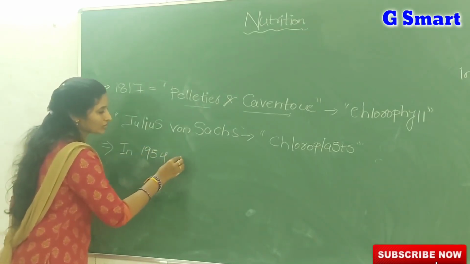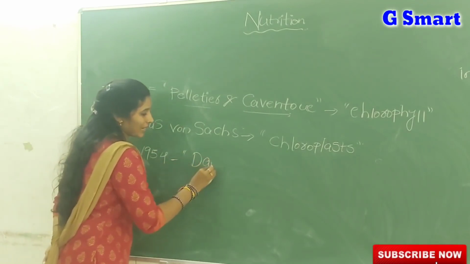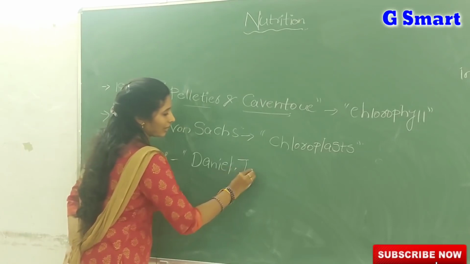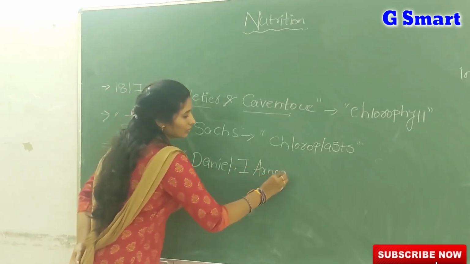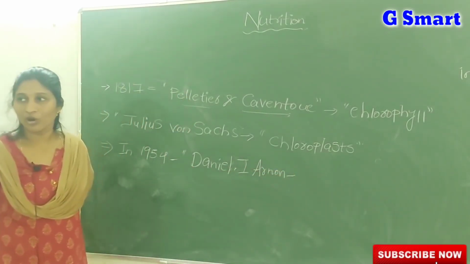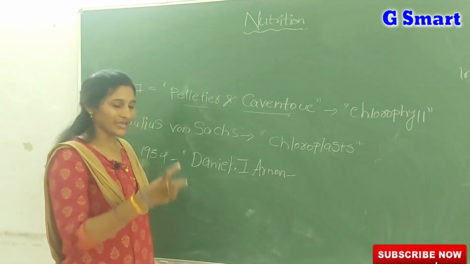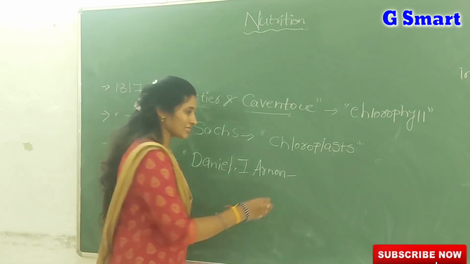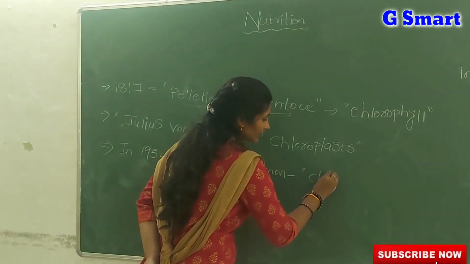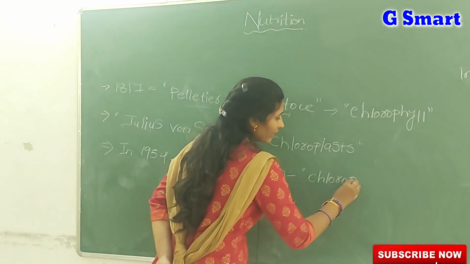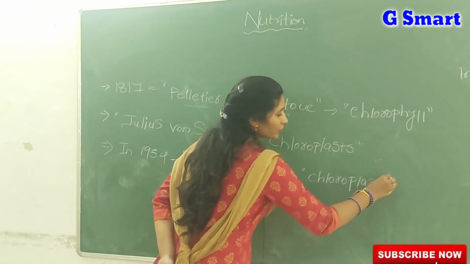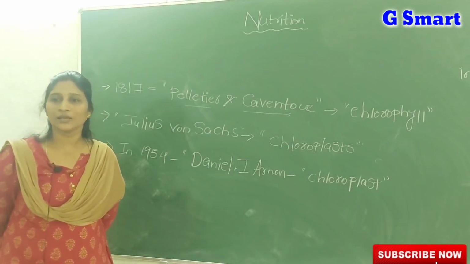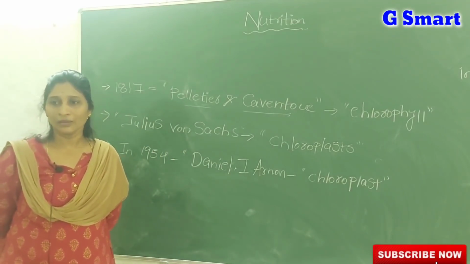And in 1954, one more scientist, Daniel I. Arnon. This scientist, what he proposed means, Daniel I. Arnon actually extracted the chloroplast from the plant cell. He gently broke up the plant cell and separated the chloroplast from it. Based on that, we are able to study all the steps of photosynthesis in the chloroplast.